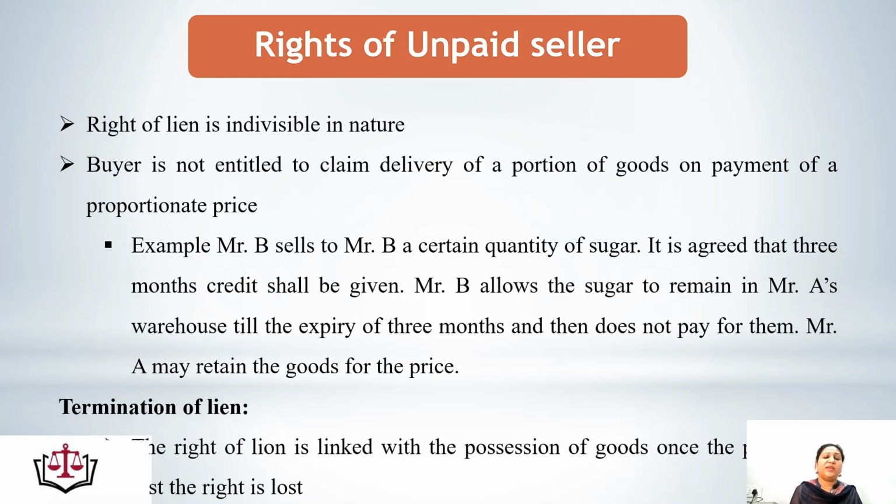Right of lien is indivisible in nature. That means the right of lien would be on the complete portion of goods. It cannot be for the proportionate price. It cannot be for the proportionate goods. Buyer is not entitled to claim the delivery of a portion of goods on payment of a proportionate price. That means if the seller is accepting the proportionate price for the proportionate goods, he cannot exercise this right further.